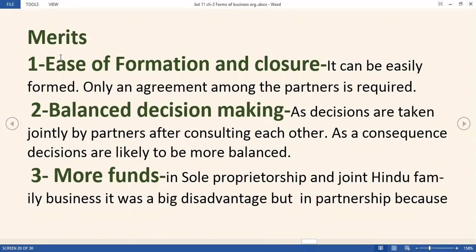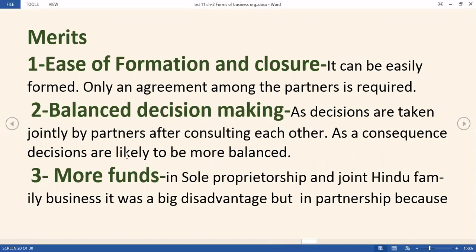The first merit is easy formation. Such a lengthy procedure is not there, like in the company, where we have a long procedure. So here we have relief because we need only an agreement. With the agreement, we can start a business or a firm can be started. Balanced decision making: when we have more than one person, after consulting each other, we can have a good decision.